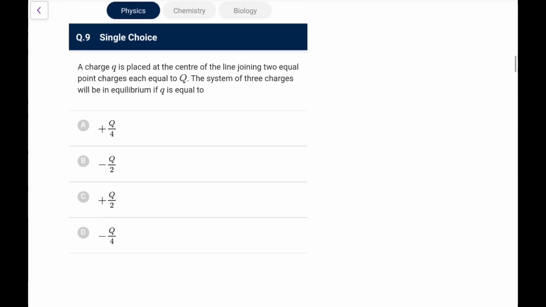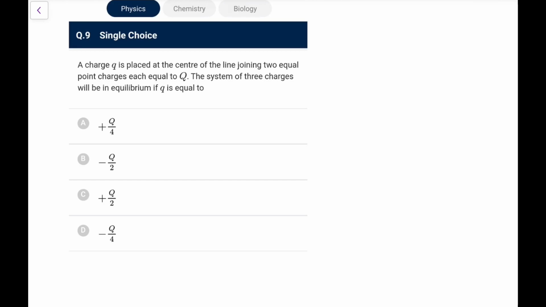Next, a charge q is placed at center of a line joining two equal point charges each equal to Q. The system of three charges will be in equilibrium if q is equal to. So what you have, this is Q, this is q, this is Q. So this will definitely be in equilibrium. Now for this to be in equilibrium, this capital Q, because of same polarity, it will oppose a repulsion force, which is kQ square by R square. That should be countered by the attraction by this one.